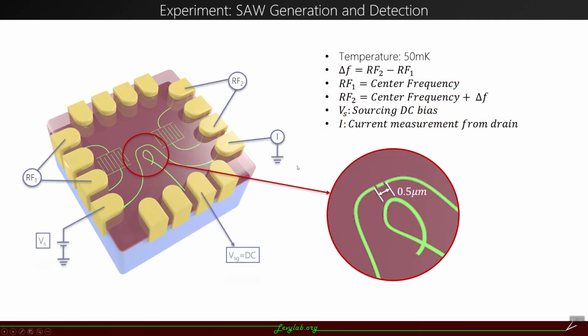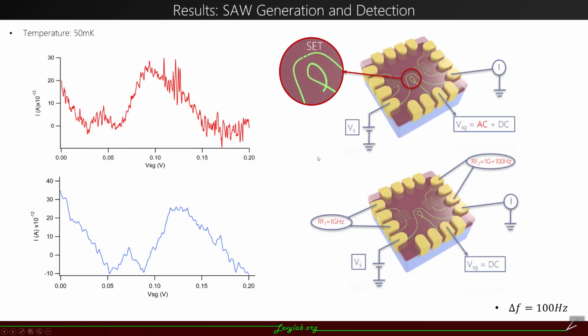So for the experiment, the setup looks like this. We give RF signal to two different IDTs to generate surface acoustic wave. We give a DC sourcing bias passing through the single electron transistor and measure its drain. We use a DC side gate voltage to tune the single electron transistor. For the experiment, we did a comparison between applying the surface acoustic wave and not applying the surface acoustic wave